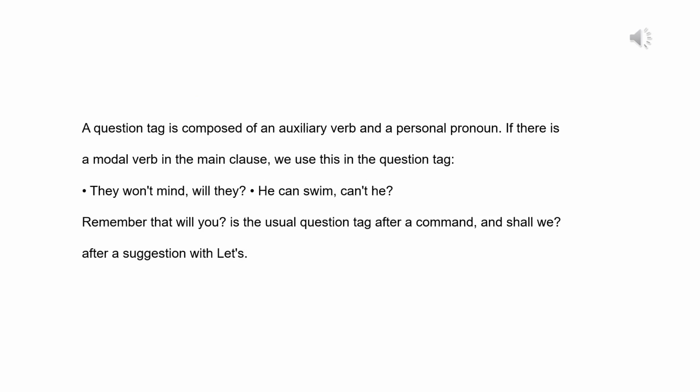A question tag is composed of an auxiliary verb and a personal pronoun. If there is a modal verb in the main clause, we use this in the question tag. They won't mind, will they? He can swim, can't he? Remember that, will you? is the usual question tag after a command. Shall we? is used after a suggestion with let's.